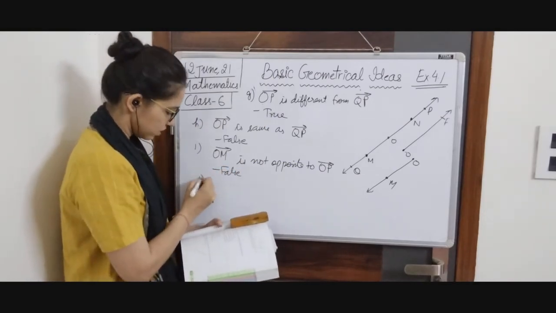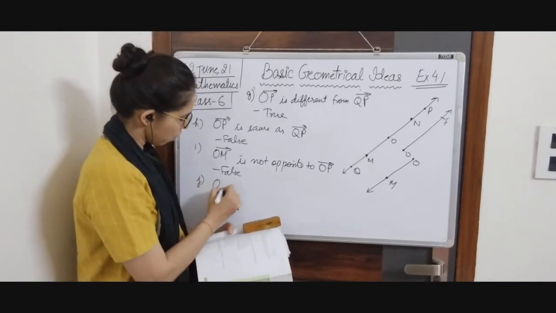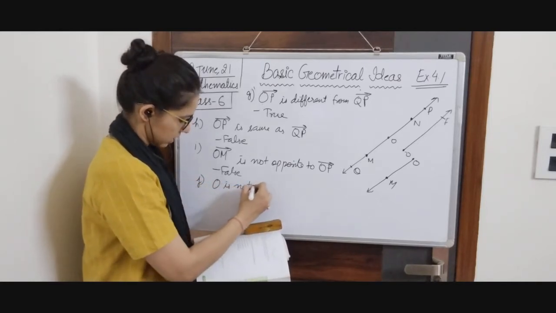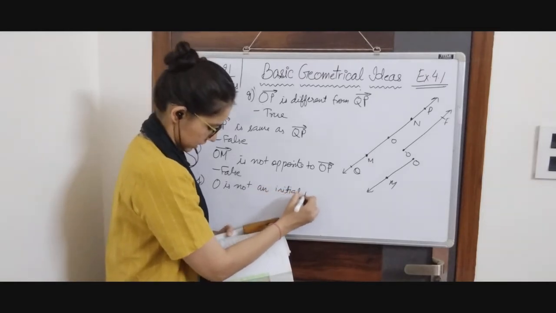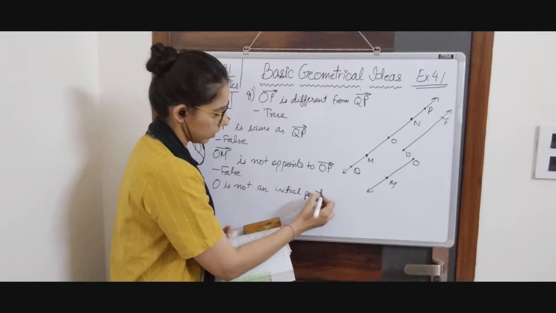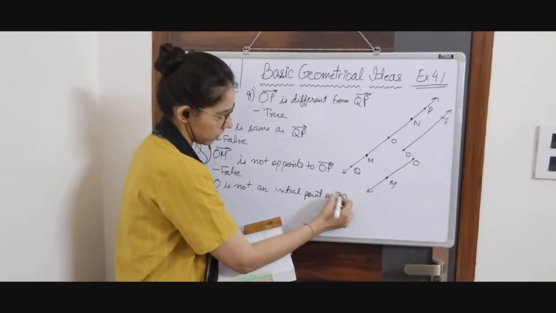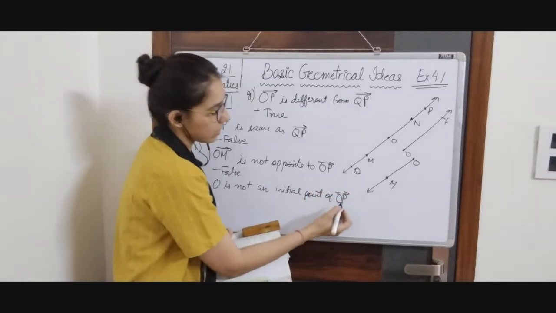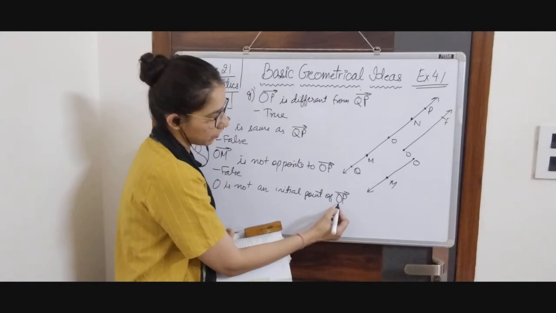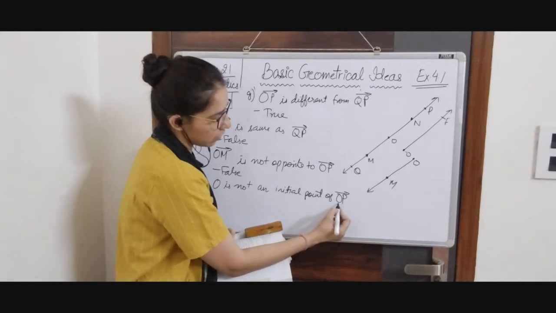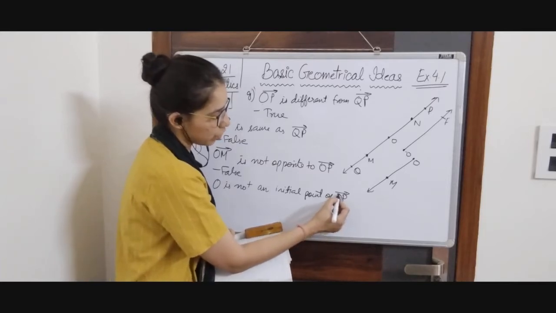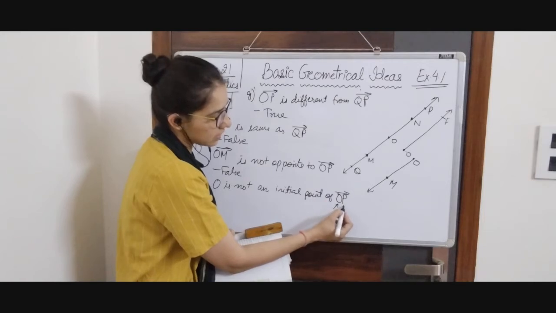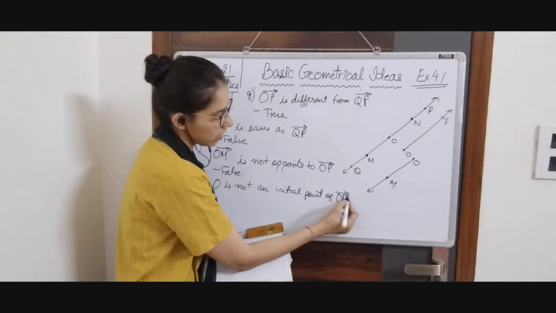Next is J. J says that O is not an initial point of ray OP. We know that if we represent any ray with OP, the first capital letter is the starting or initial point, and the other point is a point on ray OP.